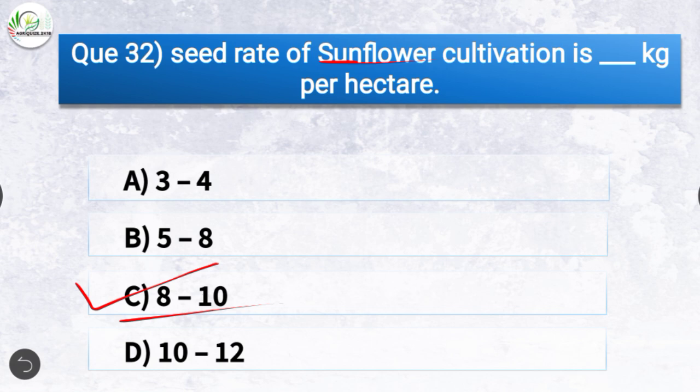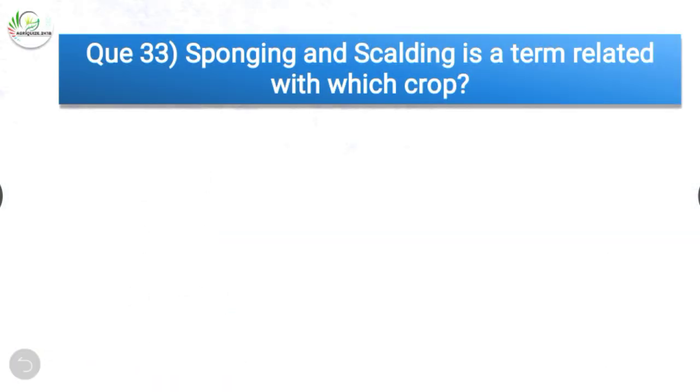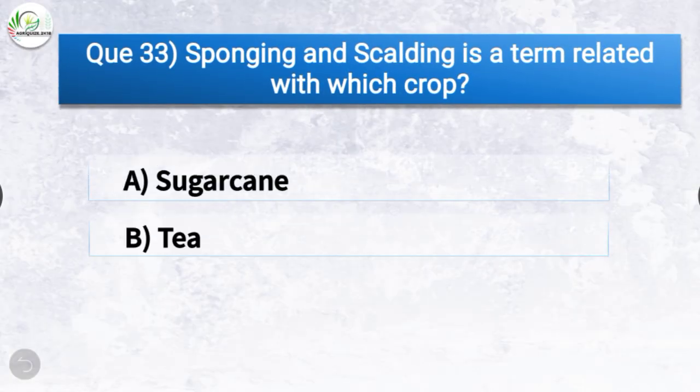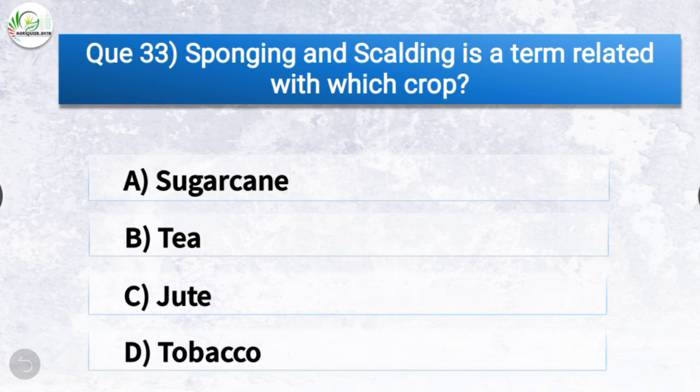The next question is, sponging and scalding is a term related with which crop? The options are sugarcane, tea, jute, or tobacco. The correct answer is option D, tobacco. Sponging and scalding is a term related with tobacco. Question number 34.